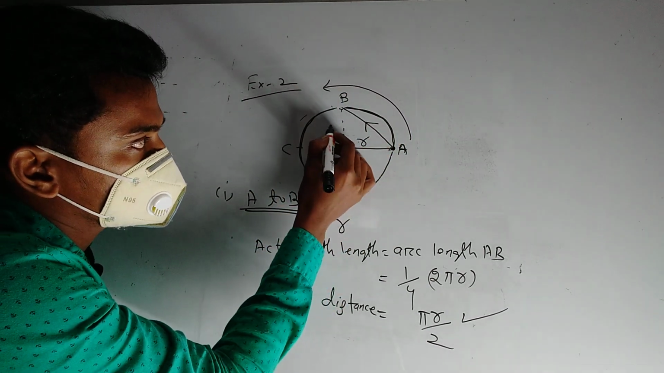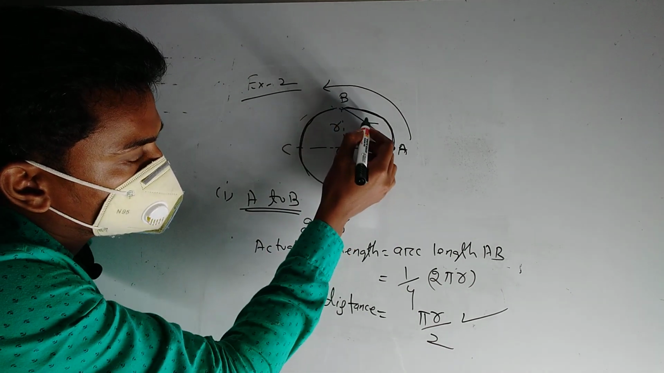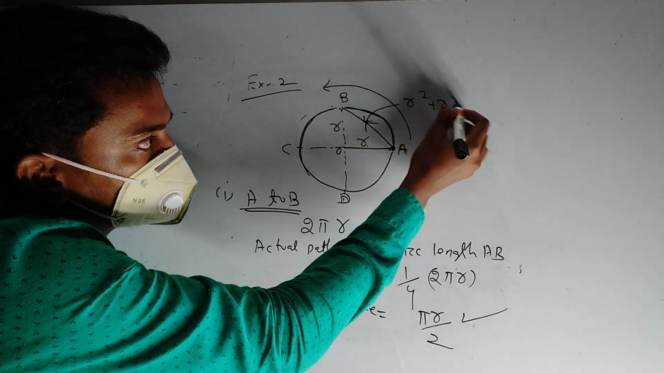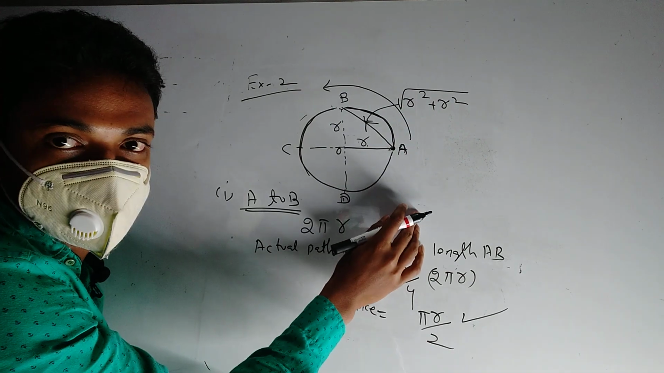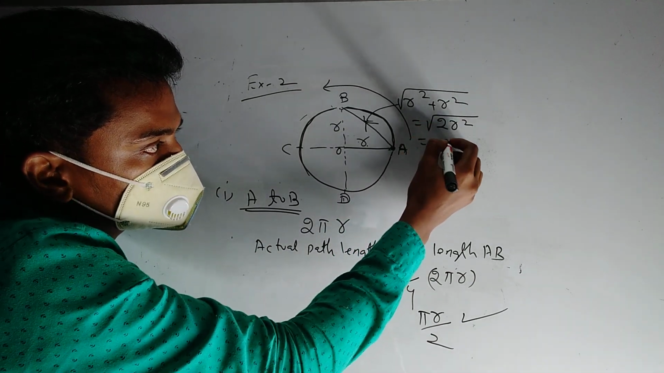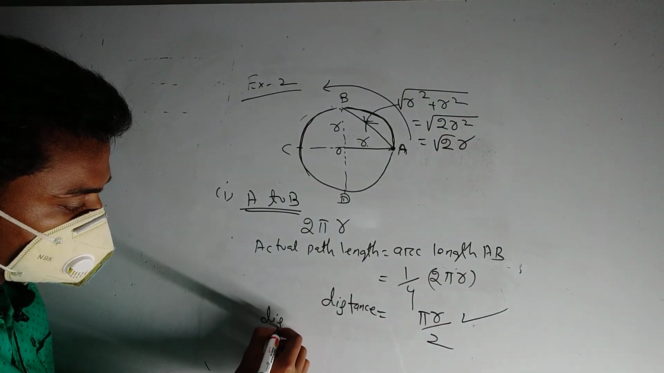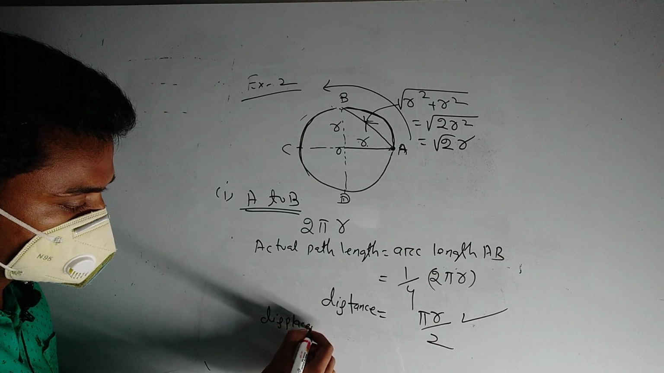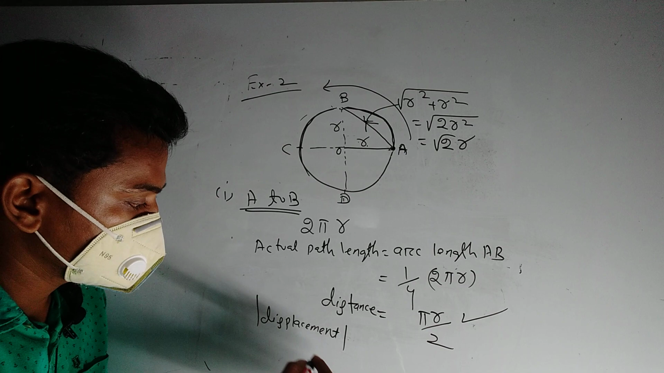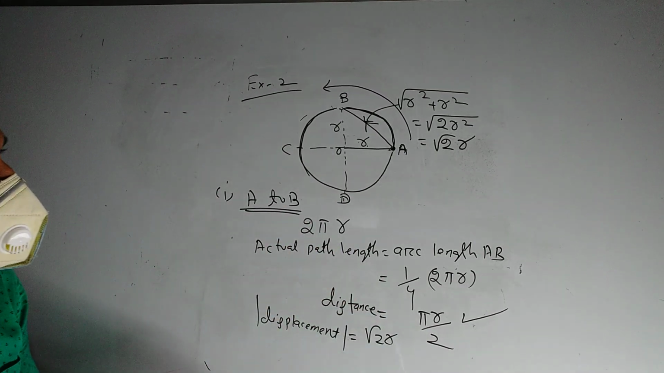So this is r and this is the radius r. By Pythagoras theorem, the distance is square root of r square plus r square, that's equal to square root of 2r square, that is root 2 r. So the magnitude of the displacement is equal to root 2 r. Okay, first bit solved.